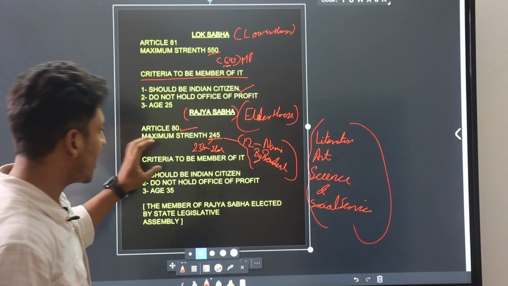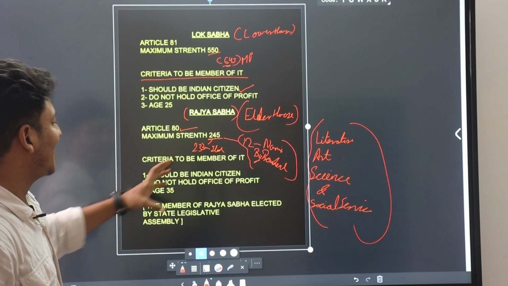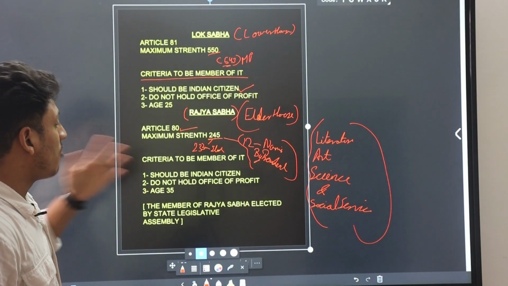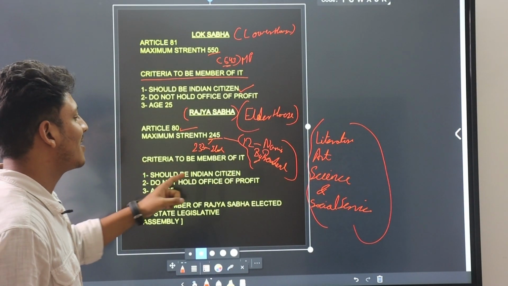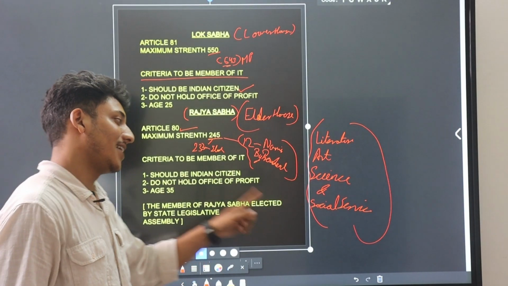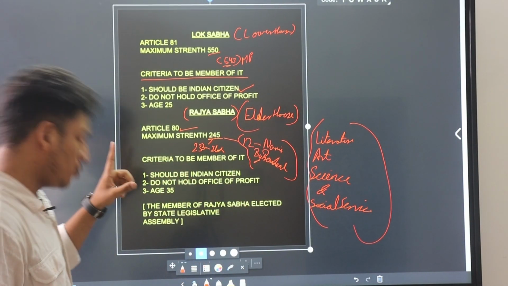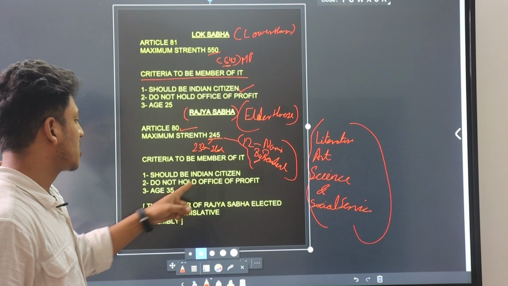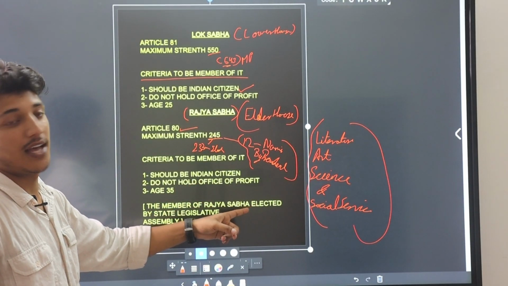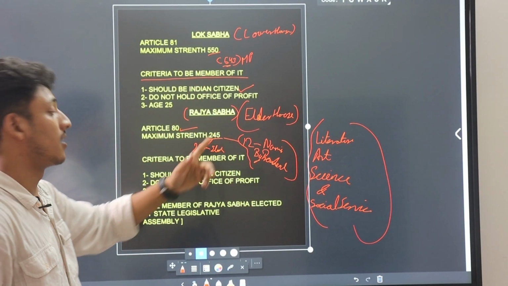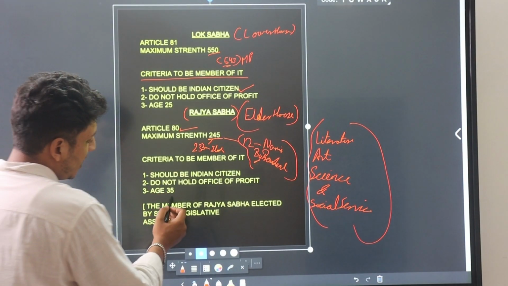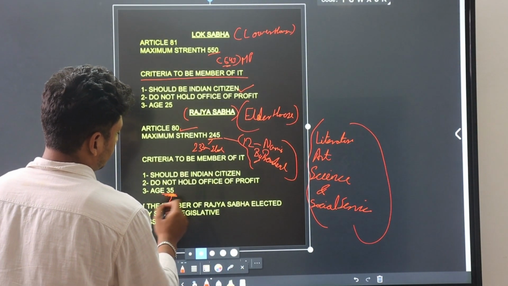Now, the criteria to be a member of it: you should be an Indian citizen. The second one, do not hold an office of profit, as I mentioned above in the Lok Sabha case. And age should be 35 years.